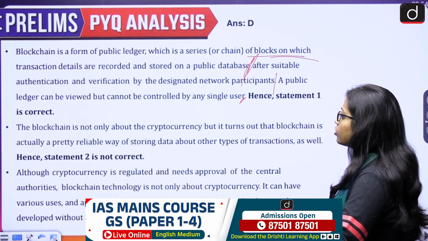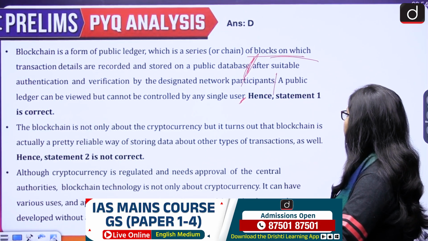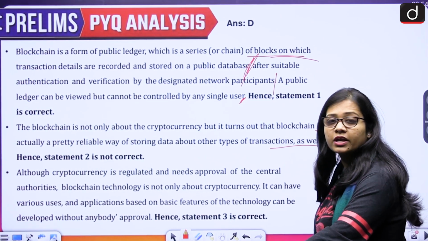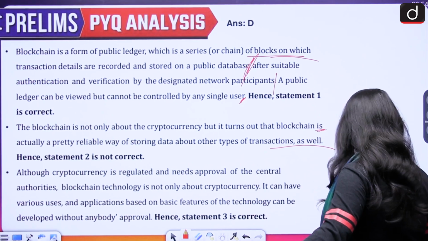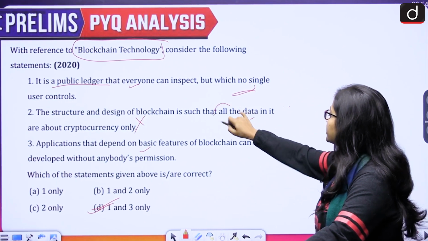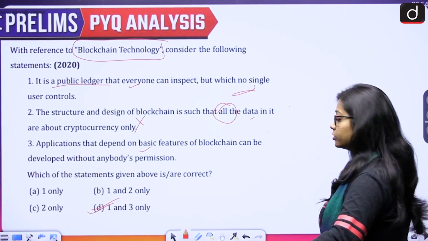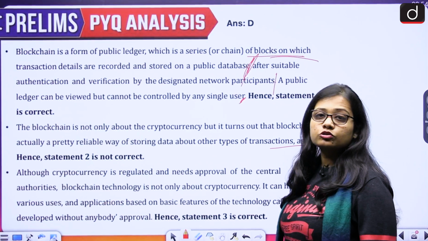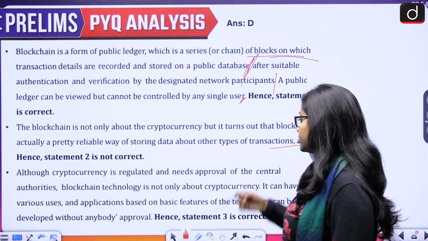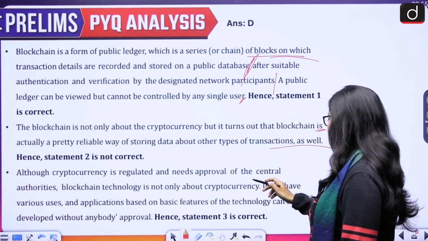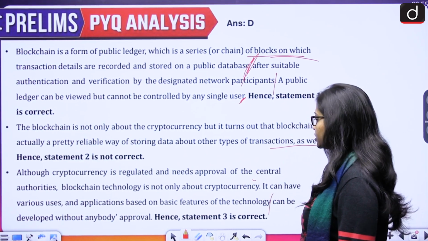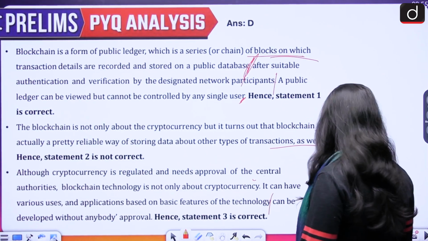Then blockchain is not only about cryptocurrency, but it turns out that blockchain is actually a pretty reliable way of storing data about other types of transactions as well. The second statement says that the structure and design of blockchain is such that all the data in it are about cryptocurrency only. No, this is wrong. Other types of data can also be stored. Although cryptocurrency is regulated and needs approval of the central authorities, blockchain technology is not only about cryptocurrency. It can have various uses and applications based on basic features of the technology. It can be developed without anybody's approval.